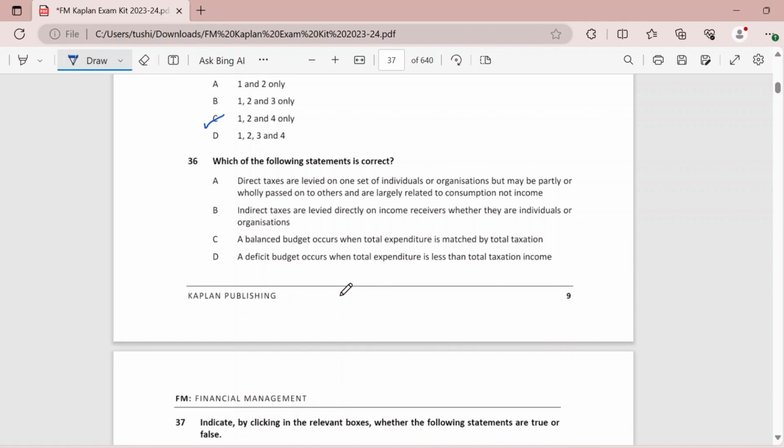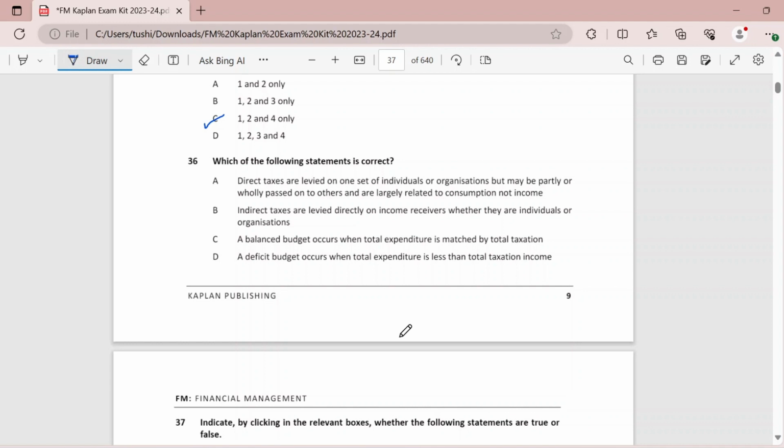Which of the following statements is correct? Direct taxes are levied on one set of individuals or organizations but may be partly or wholly passed on to others and are largely related to consumption, not income. So, first, let's understand: direct taxes are always charged on one person, and they are paid also by the same person. An example of direct tax is income tax, right? So it is levied on you and it is paid also by you.